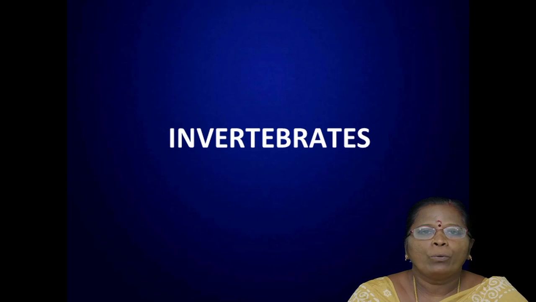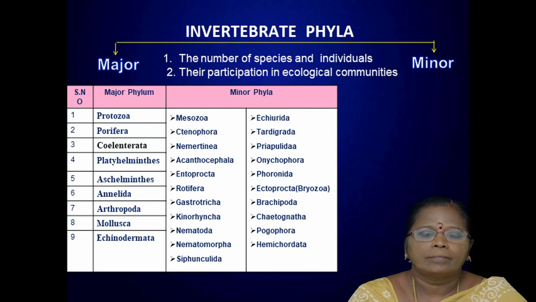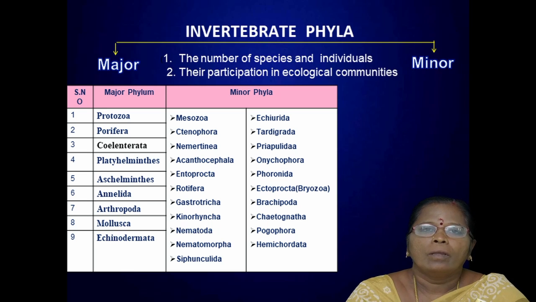Let us see how to classify the invertebrates. Invertebrates are a group of organisms that do not have the backbone. The invertebrate phyla are majorly classified into two groups: the major group and the minor group, mainly based on certain characteristic features. First, the number of species and individuals, and second, their participation in ecological communities.